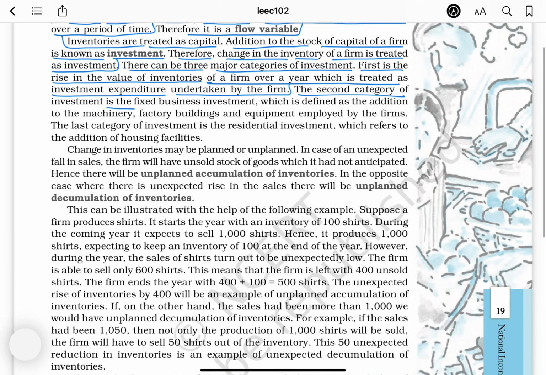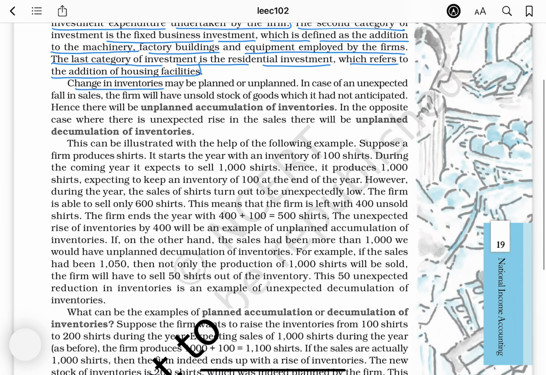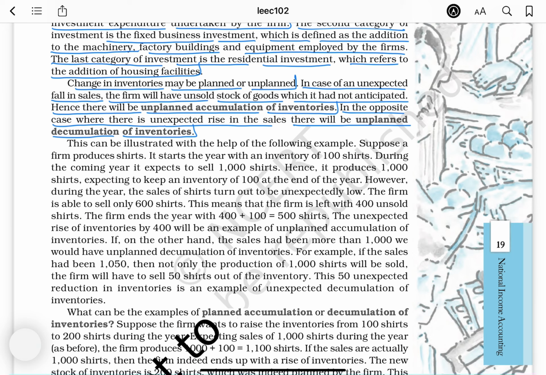The second category of investment is the fixed business investment, which is defined as the addition to the machinery, factory buildings, and equipment employed by the firms. The last category of investment is the residential investment, which refers to the addition of housing facilities. Change in inventories may be planned or unplanned. In case of unexpected fall in sales, the firm will have unsold stock of goods which it had not anticipated. Hence, there will be unplanned accumulation of inventories. In the opposite case, where there is unexpected rise in the sales, there will be unplanned decumulation of inventories.